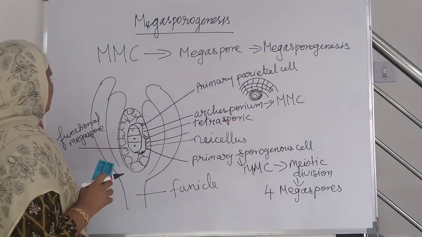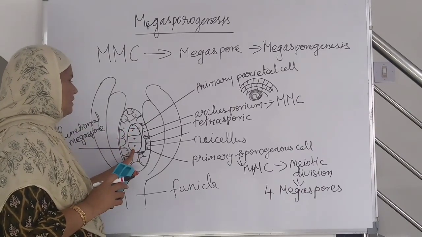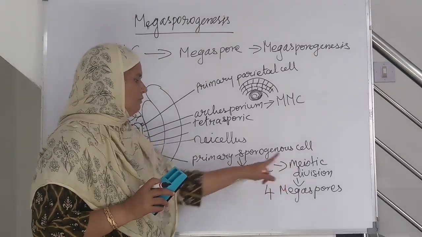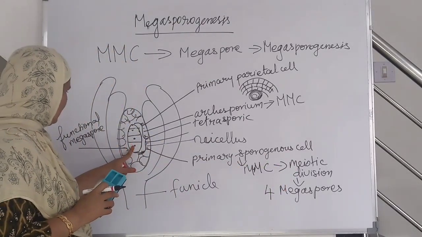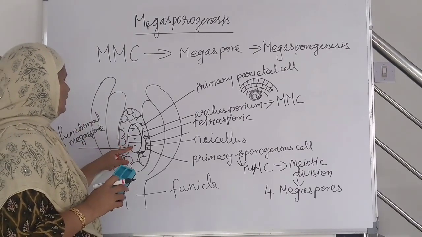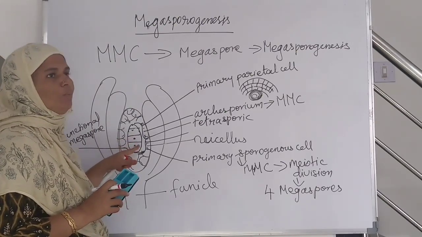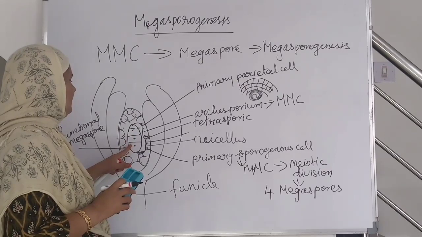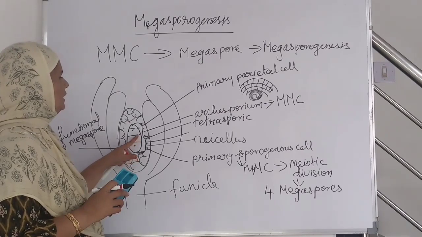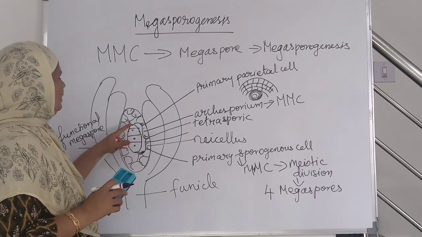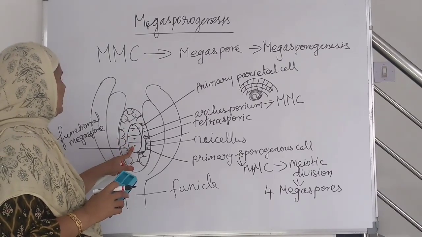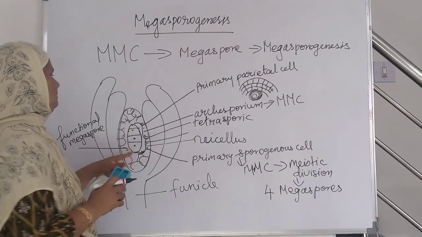Once again, of the 4 megaspores formed from the megaspore mother cell through meiotic division, if one functional megaspore is involved, it is called monosporic embryo sac development. If 2 are involved, it is called bisporic. If all the 4 are involved, it is called tetrasporic.